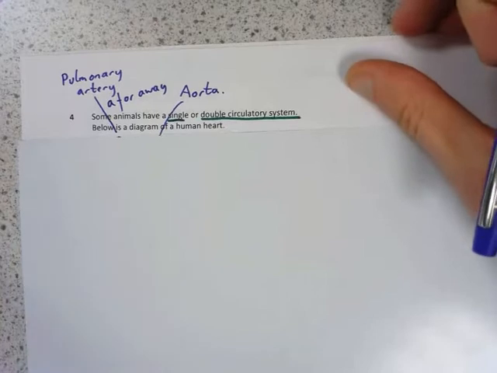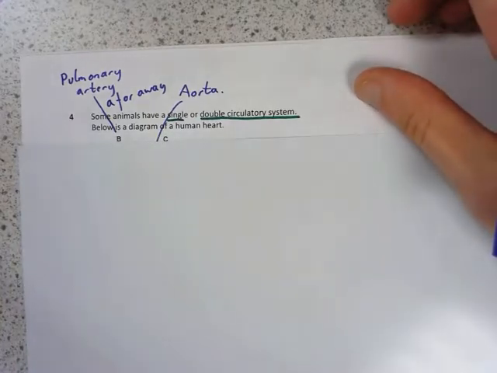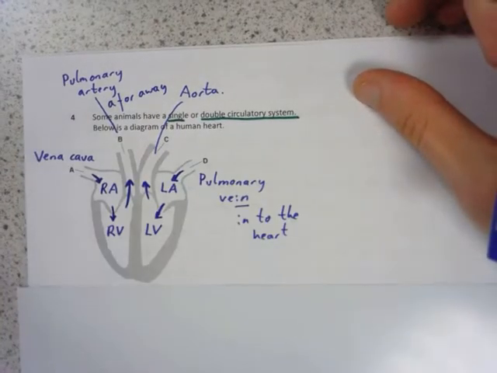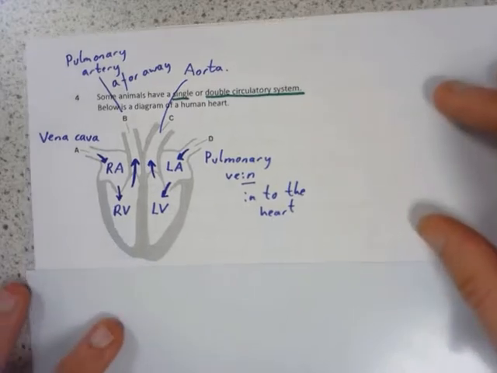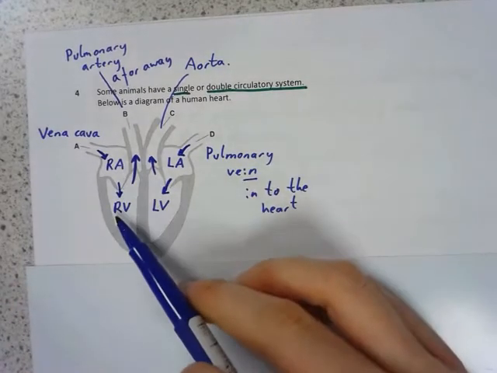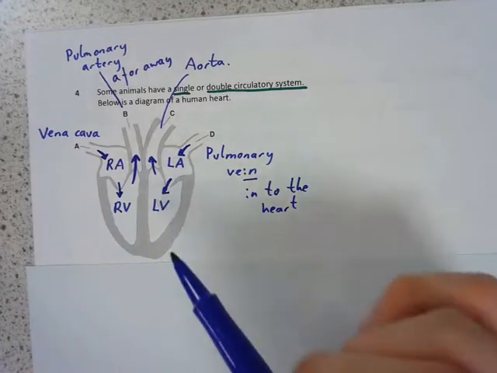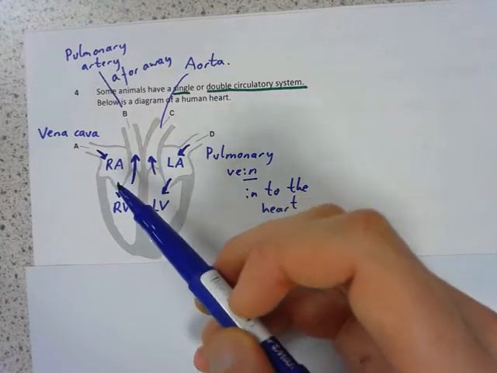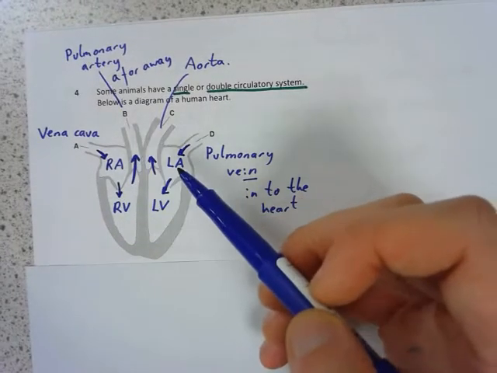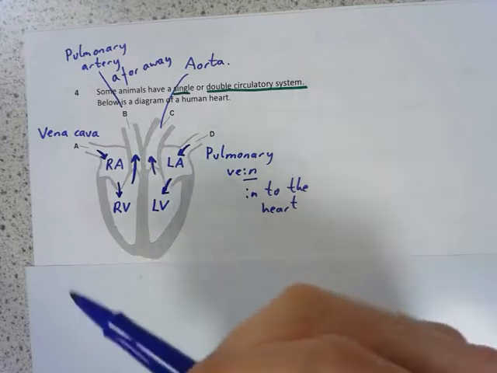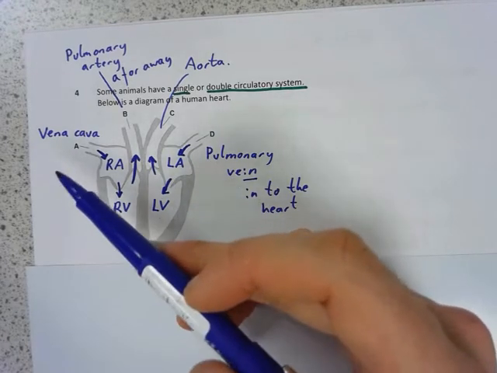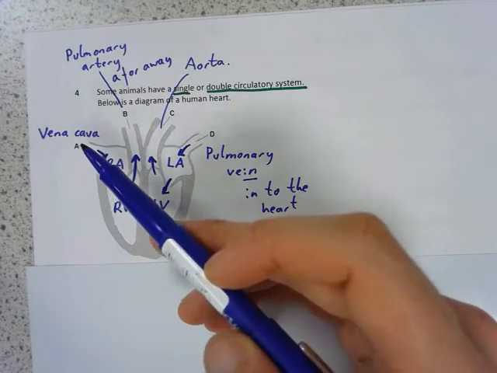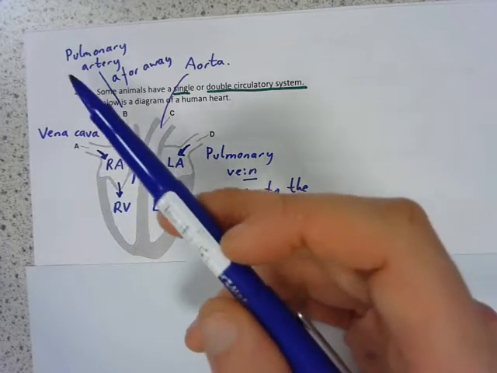Some animals have a single or double circulatory system. Below is a diagram of a human heart. Whenever I get a diagram of a heart, I start off labelling it. So I've labelled the right atrium, right ventricle, left atrium, left ventricle. I've done arrows to show the direction of blood flow. I have annotated the main blood vessels as well. So the vena cava, where the blood is coming in, and the pulmonary artery going out.